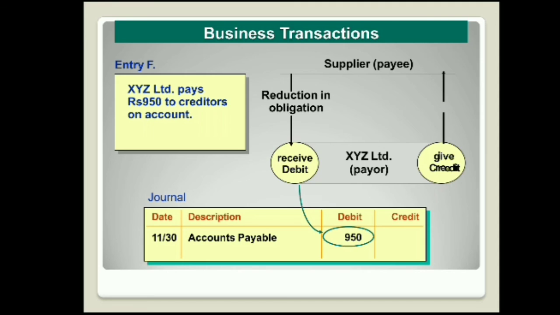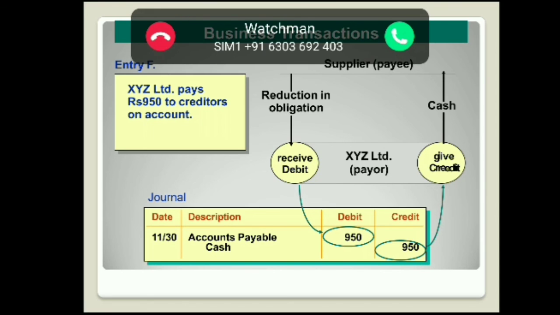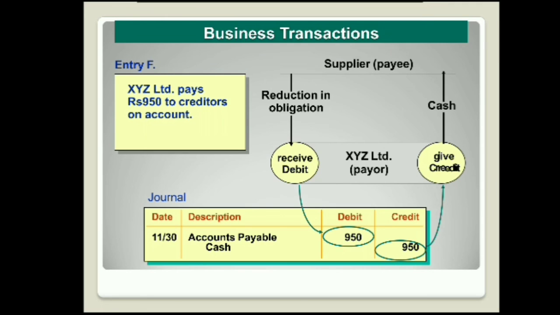Earlier we owed some amount, and here we have paid some amount that is received by the suppliers, in the form of accounts payable, which is debited. And the cash which we are giving, XYZ Limited being the payer paying some amount of cash to suppliers, is recorded on the credit column.